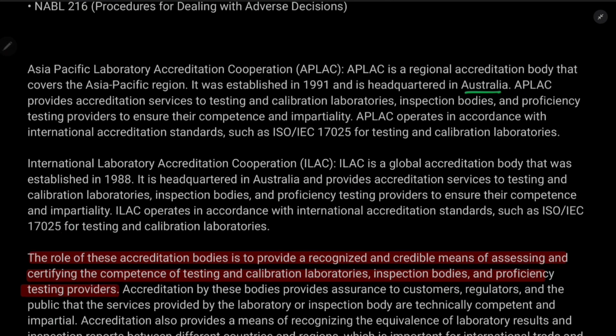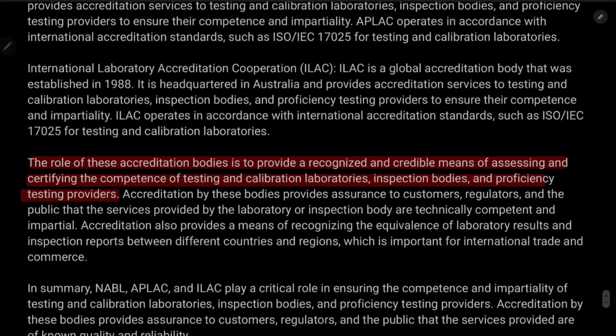So the role of these accreditation bodies is to provide a recognized and creditable means of assessing and certifying competence. This is the role of ILAC, APLAC and NABL, which means they will recognize a good laboratory and they will certify them. That's their role. They will recognize testing laboratories, calibration laboratories, inspection bodies, and proficiency testing providers, and they will certify them. They recognize and they certify. That's it. Nothing else you need to study.